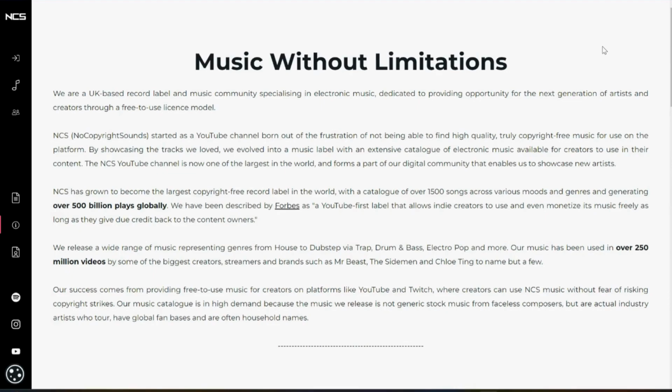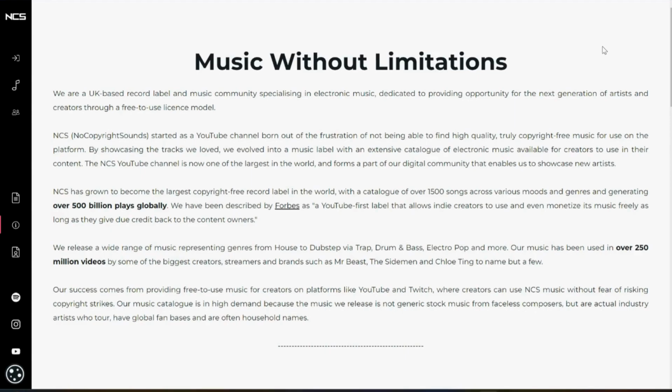It says NCS has grown to become the largest copyright free record label in the world. That is astounding. With a catalog of over 1,500 songs, as we talked about earlier, across various moods and genres, generating over 500 billion plays globally. And it says that Forbes described them as a YouTube first label that allows indie creators to use and even monetize its music freely as long as they give due credit back to the content owners. So this is really incredible.